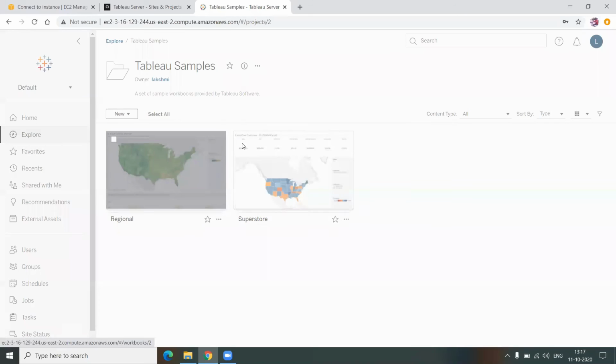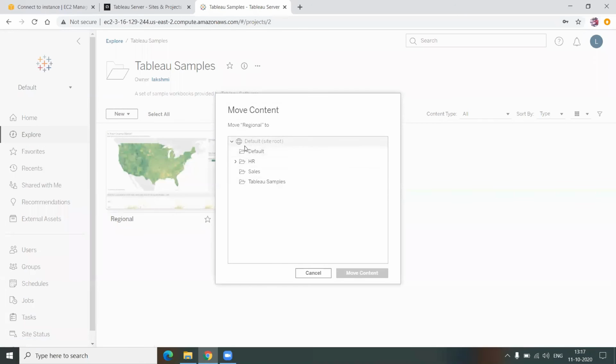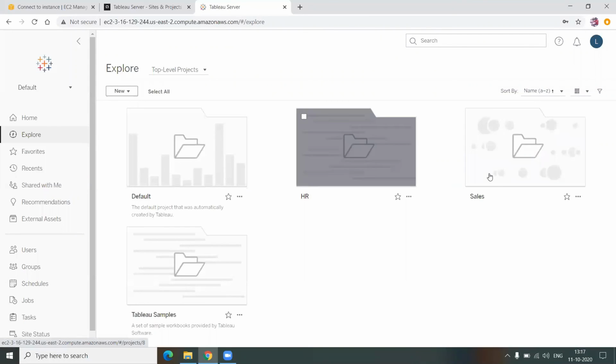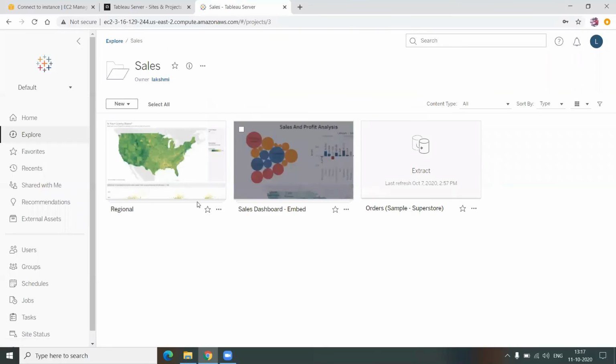Move. So when I select move, what is the maximum route that I can get to site? In one way, it is good because you cannot move the content across the sites. But in another way, if I want to move the content across the site, I have to download this workbook and republish the same into the other site. There is no option of simply moving it across. But if I want to move this Tableau samples regional dashboard to some sales project, unless the projects are under the same site, I can simply move them across. So it is in the sales.